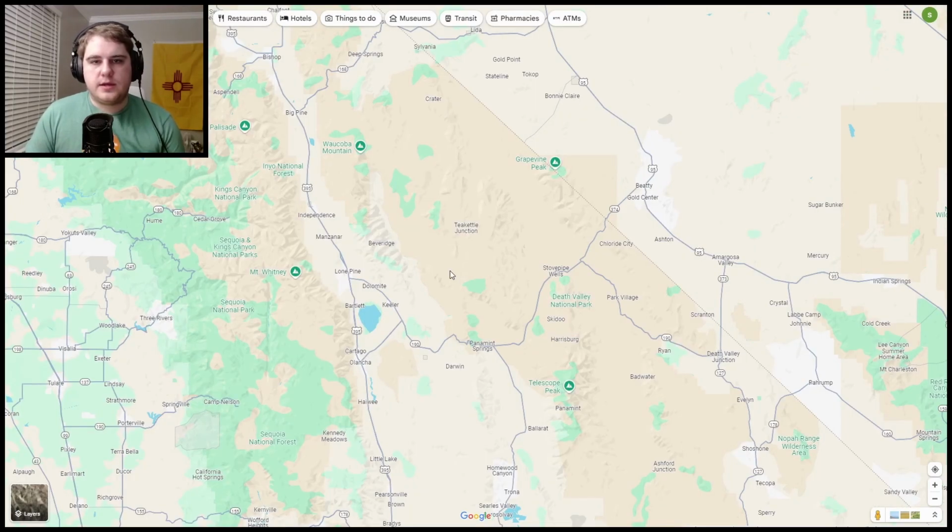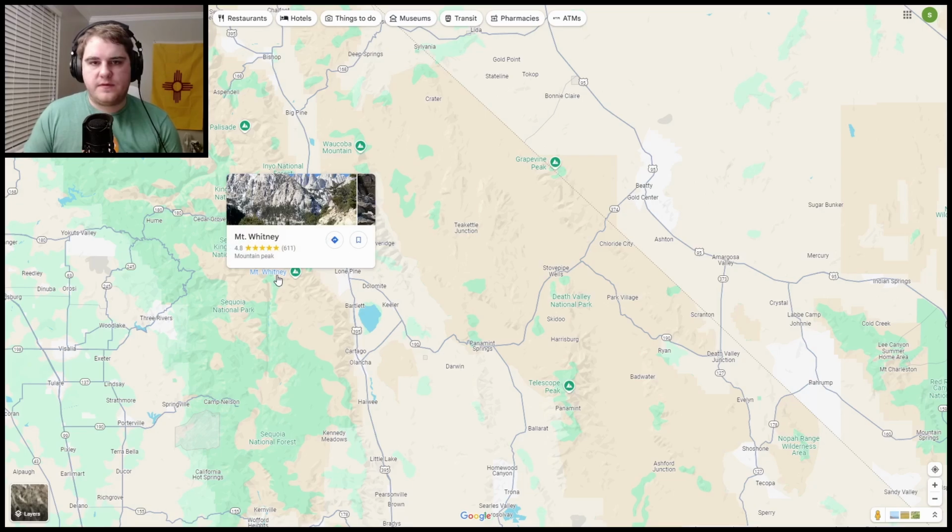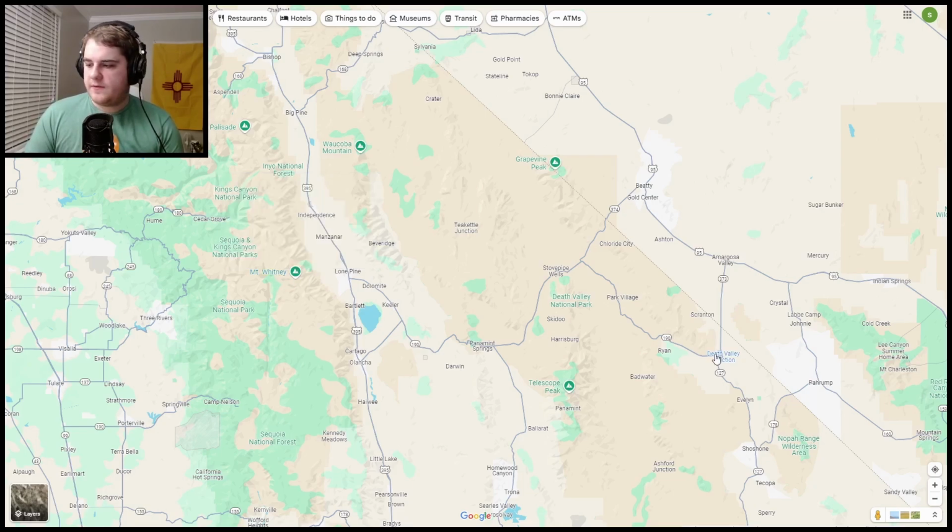One final and pretty interesting thing about California is Mount Whitney, which can be found over here, and Death Valley, which can be found over here, are both the tallest and lowest points in the contiguous 48, and they are just about 100 miles away from each other.